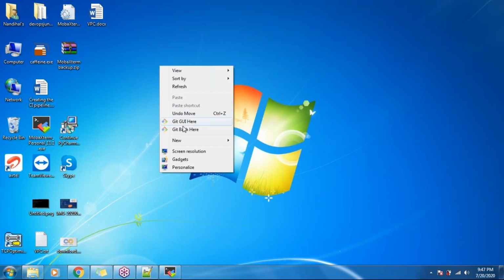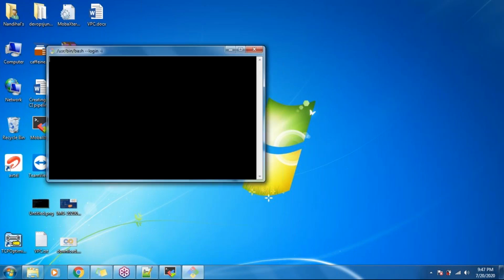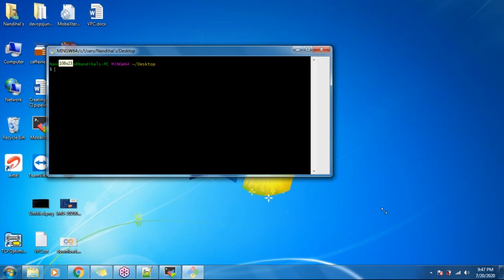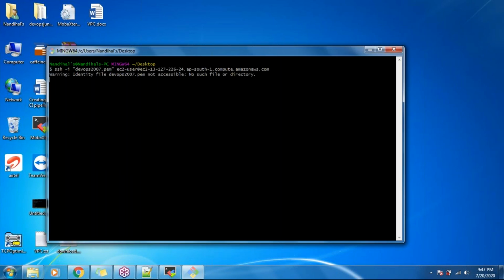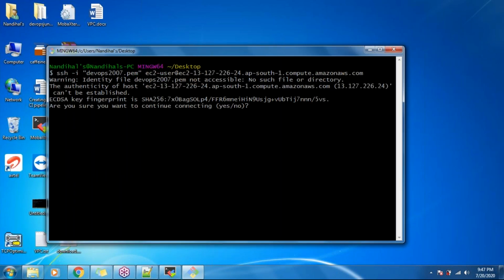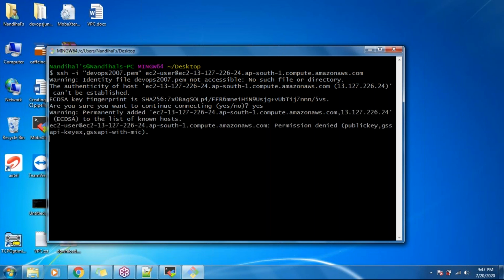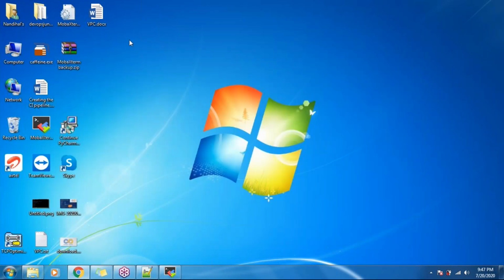If you do Git Bash here and try to log in, it won't log in because it requires a PEM file. So do a right click and enter. Now it says there is no such file or directory to identify. Even if you provide yes, it cannot log in. It says permission denied, because the PEM file is not in the current location, on this desktop.